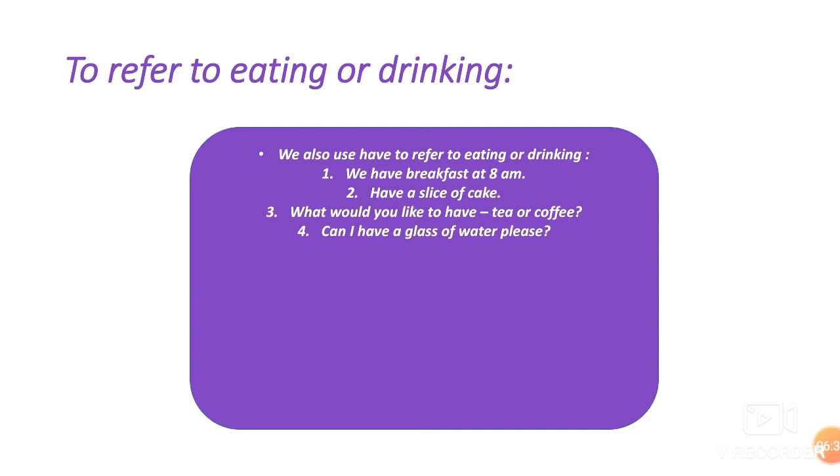Have a slice of cake. It's again telling us to eat. And here the main verb is have only. Observe it: have a slice of cake. To eat a slice of cake is written as have a slice of cake. What would you like to have? Tea or coffee? What would you like to have? Means again eating or drinking.